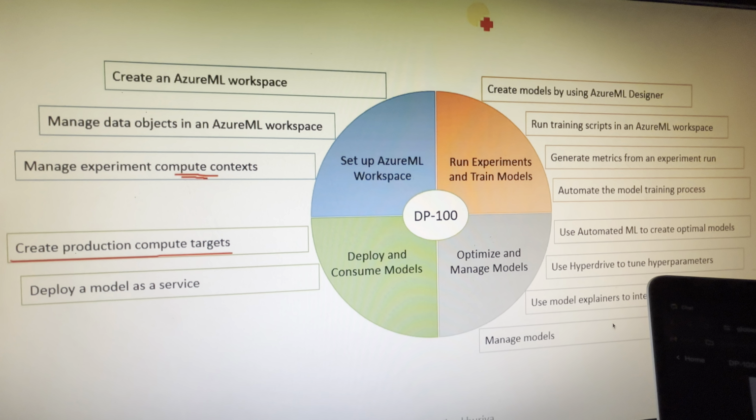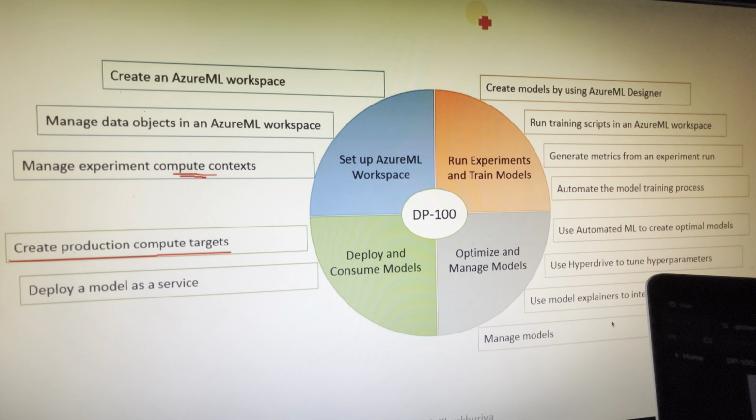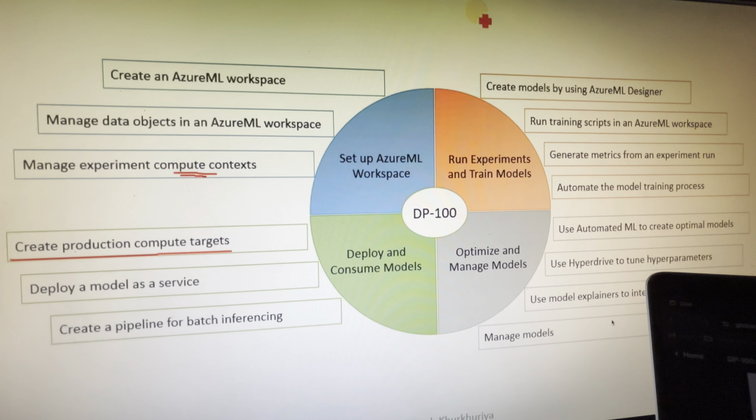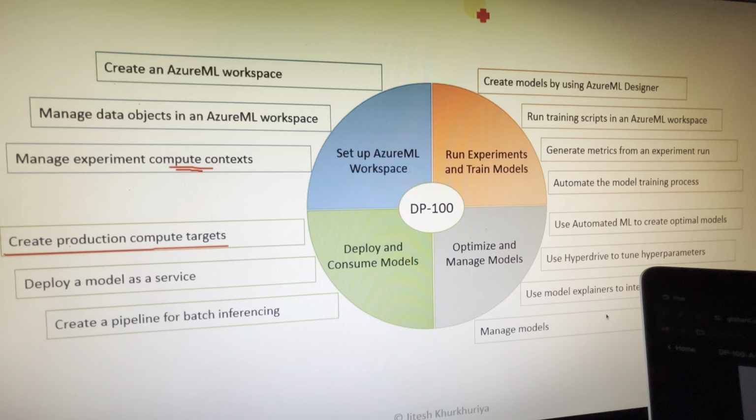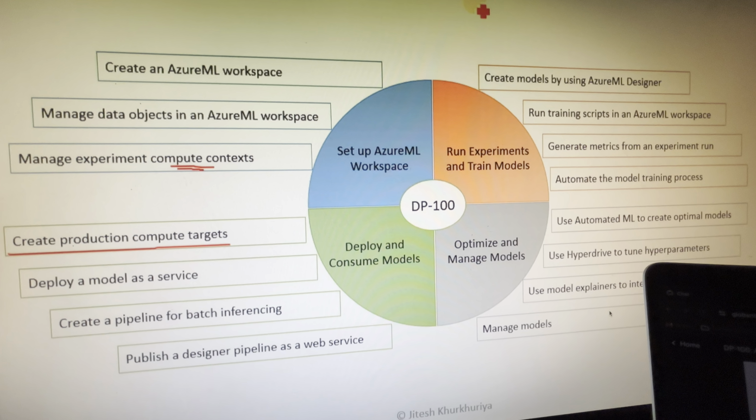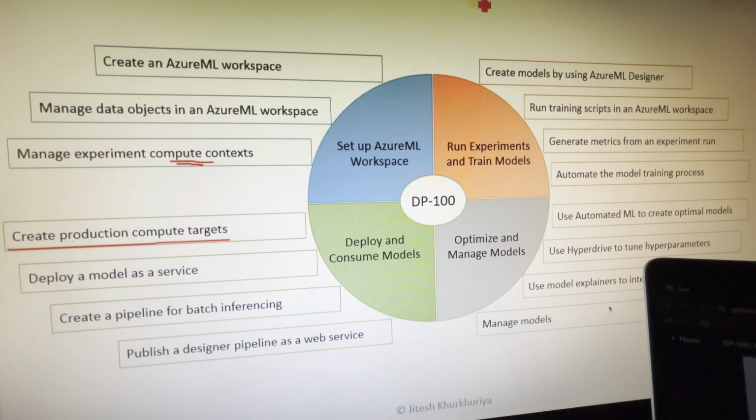Then we should also be able to deploy the model as a service on this production machine for live data as well as for the batch data. And not just the Azure Machine Learning SDK, but we should be able to do it using the Azure ML Designer. Great.